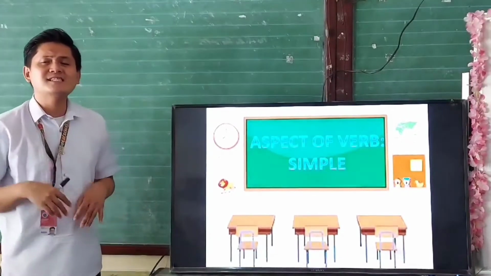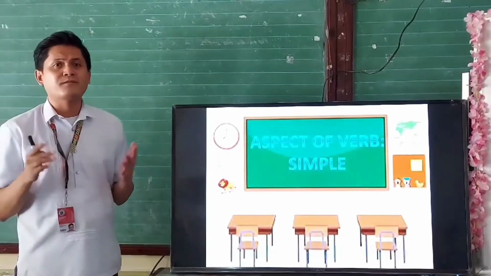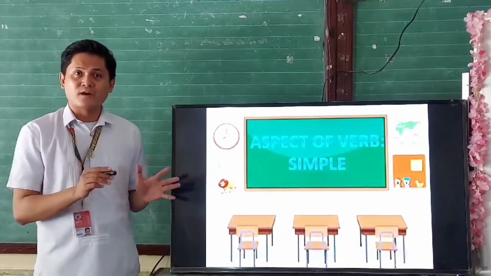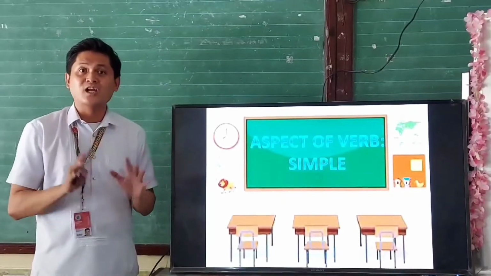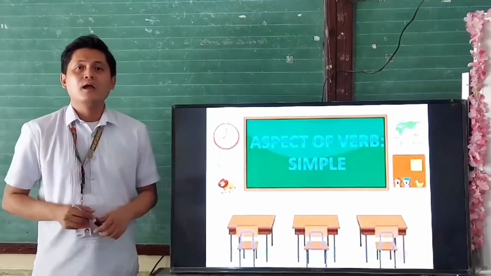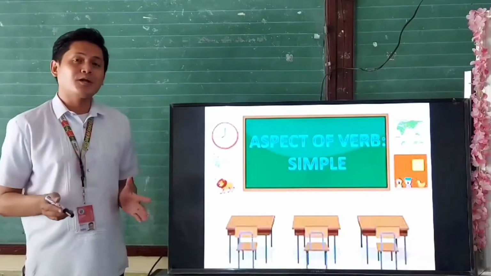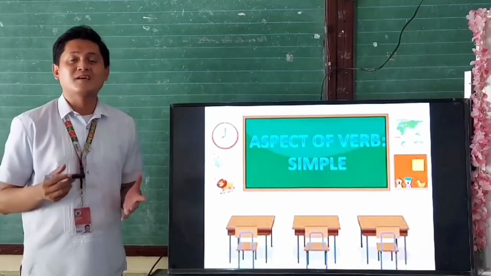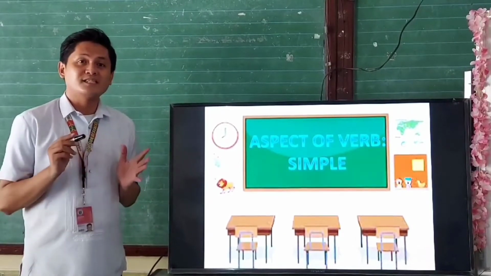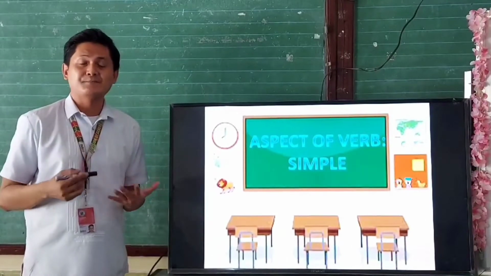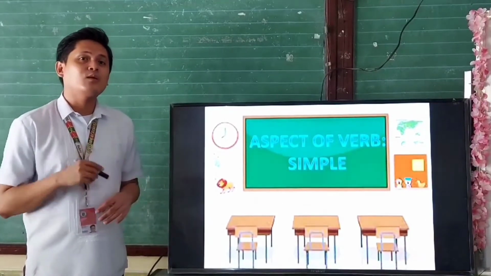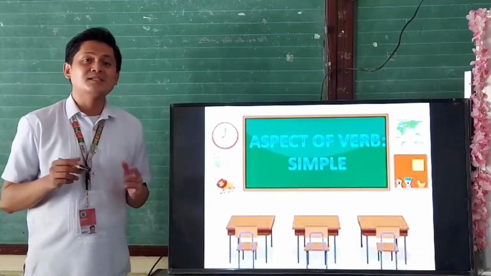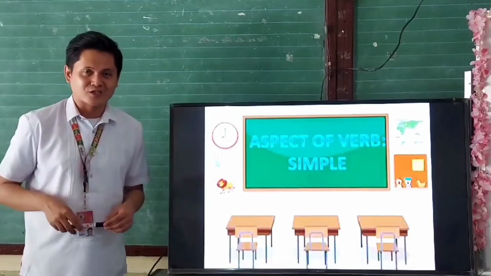Now, in your previous lessons, you have learned already about verb, that verb is an action word. You have now an idea already about subject-verb agreement and how to make the subject and the verb agree with each other. Alright, so today, as I had said earlier, you will be learning about simple aspect of the verb. You will learn also how to give the correct form of the verb in the simple past, simple present, and simple future. And lastly, you will learn today how to construct and write sentences using appropriate grammatical structure.